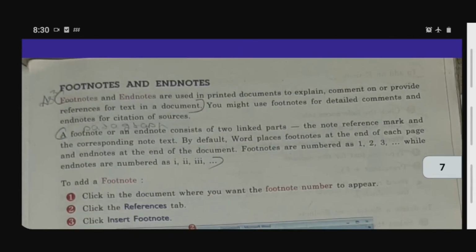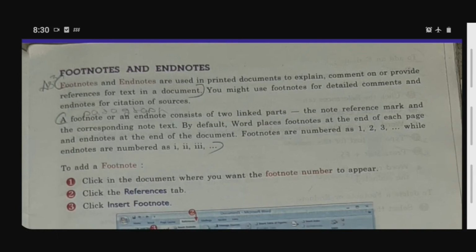Next topic is footnote and endnote. That is a very important topic. Do you know what footnotes and endnotes are? They are used in printed documents to explain, comment on, or provide reference for text in a document. You might use footnotes for detailed comments and endnotes for citation of sources. A footnote or an endnote consists of two linked parts. The note reference mark and the corresponding note text.